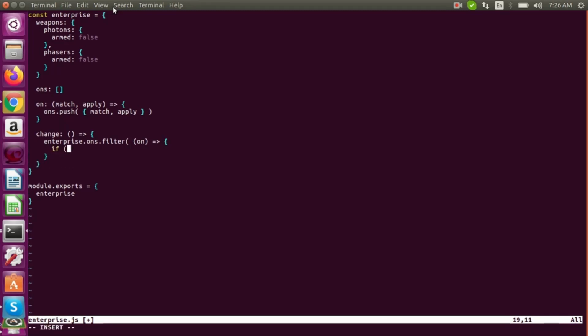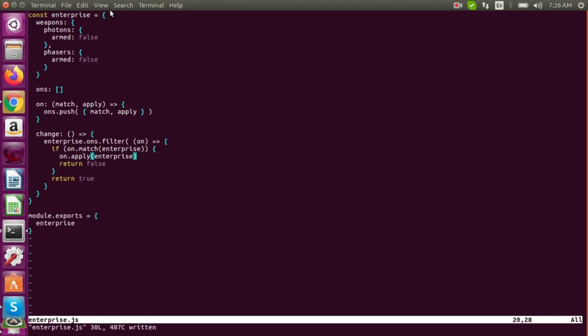So if on.match enterprise, so if the event matches the current state of the enterprise, then we'll return false because we want to remove it from the list. Otherwise, we'll return true because we want to keep it in the list. And then what we'll also do is apply, and that's going to do the callback and trigger the event.